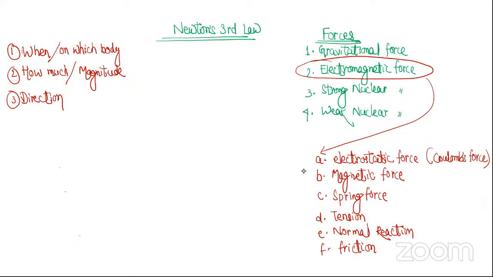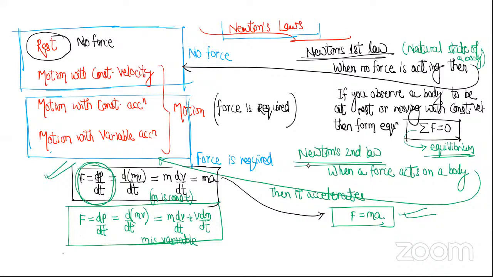Let me revise. So we were studying Newton's laws. We studied already two laws of Newton, Newton's first law and Newton's second law. Newton's first law is about when no force acts on a body, what happens? Now the body remains at rest or moves with constant velocity. Newton's second law is about when force acts on a body, what happens? So the answer is the body accelerates, and acceleration is given by F by m.